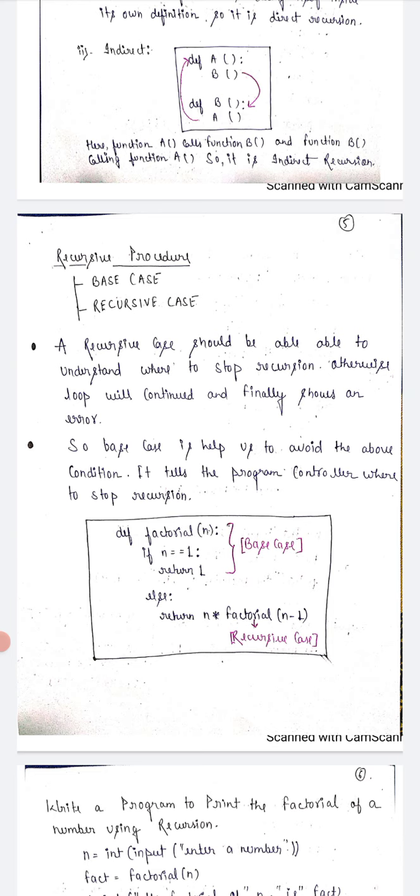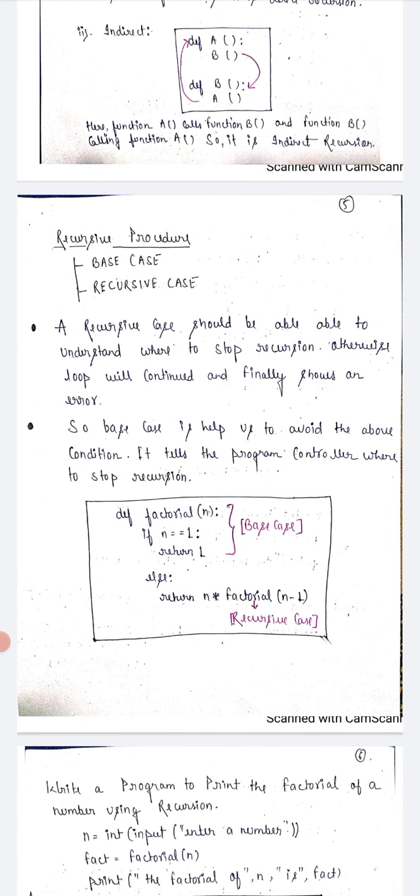def factorial(n): if n is equal to 1, return 1, that is the base case; else return n times factorial(n minus 1), that is the recursive case. The base case basically defines where you want to stop the loop, and a recursive function is used when you want to print numbers like 1 2 3 4 5 6 7 8 9 10, or a factorial, digits, dividing by two, even numbers, odd numbers and so on. So you use recursion, because recursion is basically a function created by the user that calls itself, and after that you get an output.